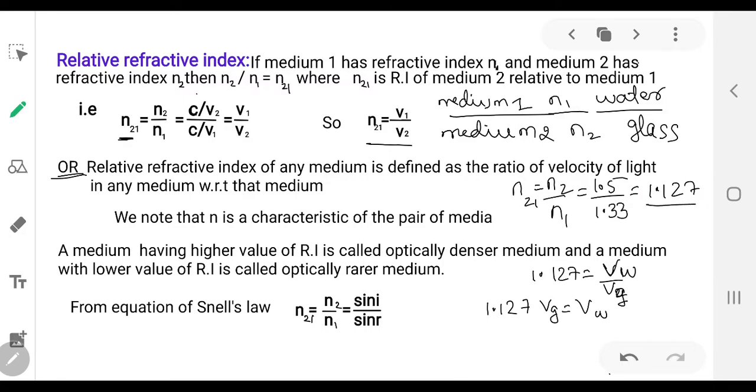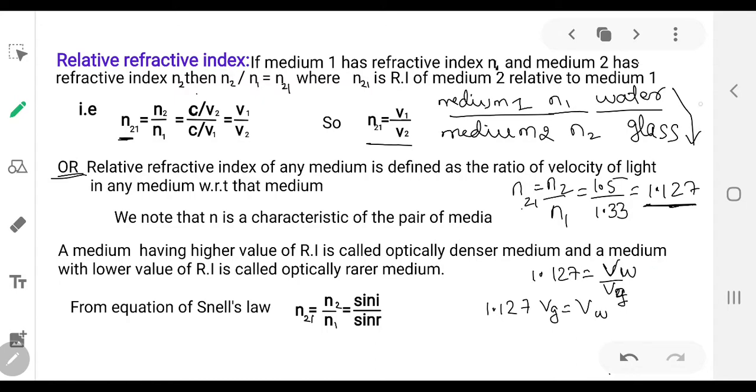1.127. So if the refractive index value is greater than 1, you can say the velocity of light in the second medium is going to decrease. If the refractive index of the second medium is greater than 1, then you can say velocity decreases.